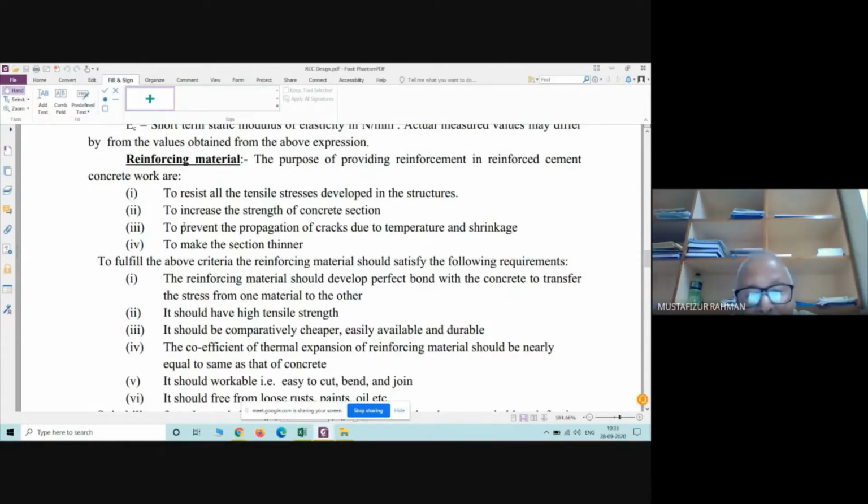Okay, next, it should be comparatively cheaper, easily available, and durable. This is the important thing. It should be comparatively cheaper. Why should it be cheaper? Because common people should have the capability to purchase it.